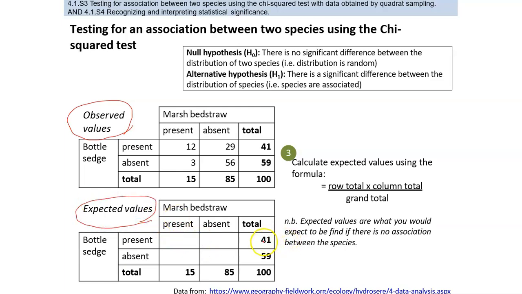The expected value is very simple, just like this: 41 times 15, divided by 100. So row total times column total divided by grand total. So here it would be 41 times 15 divided by 100, and then the same for here, and the same for here. So this will show the expected values. After the calculation, you can see the expected values over here.